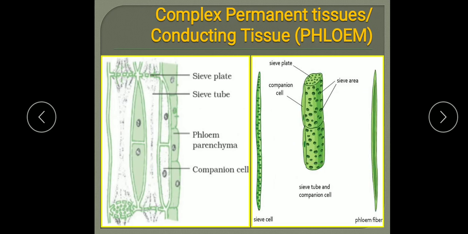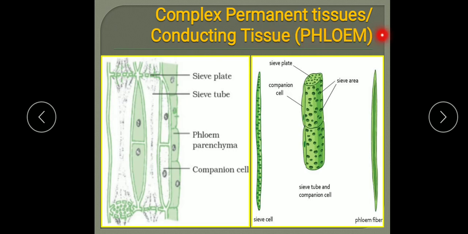Now the complex permanent tissue, next is the phloem. Phloem is made up of phloos, meaning bark, and phloem is the food conducting tissue. You have studied this in the previous classes.